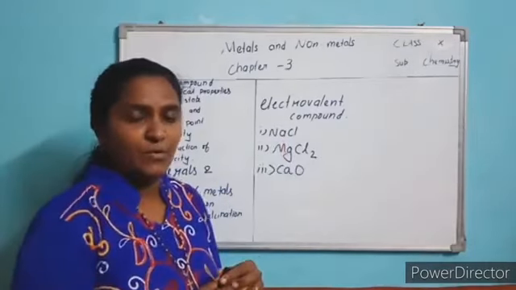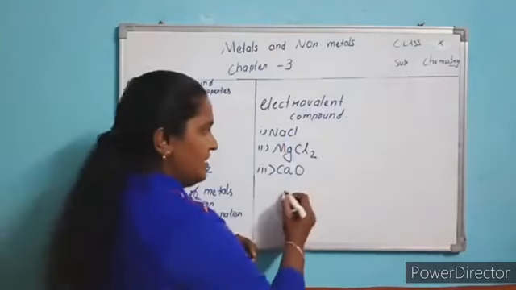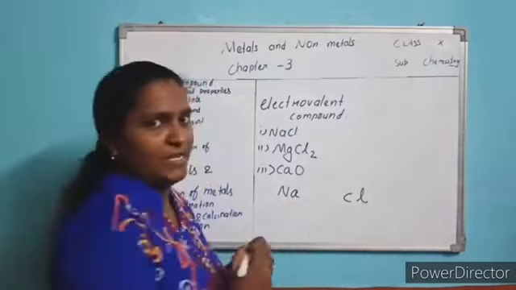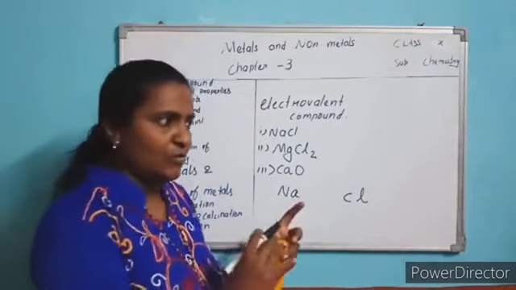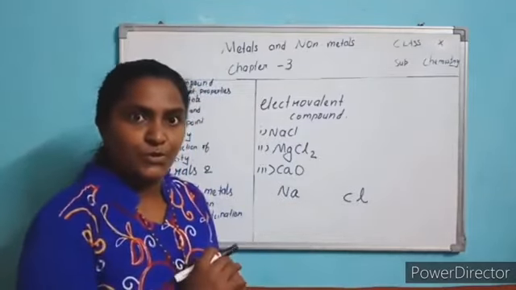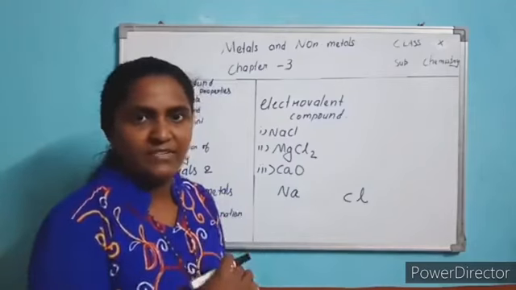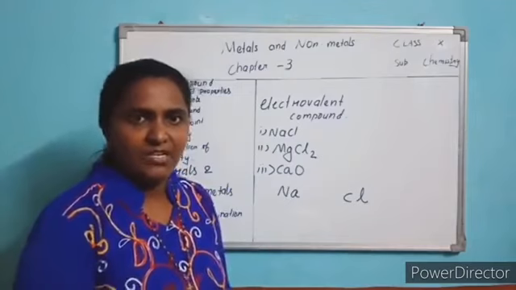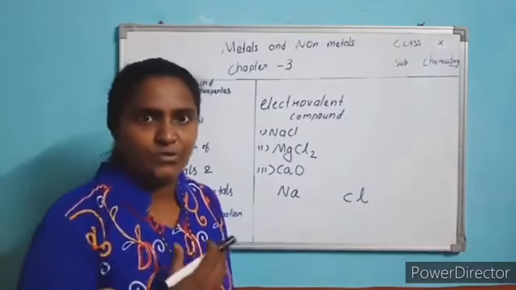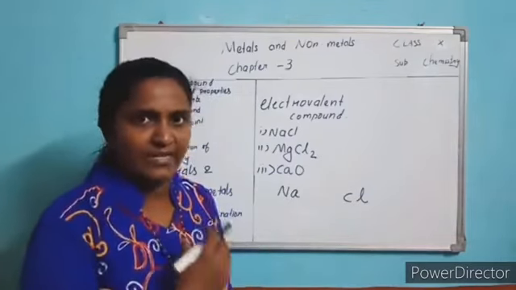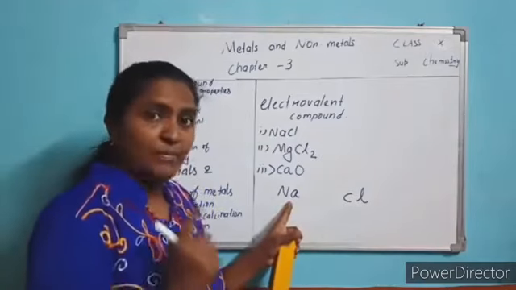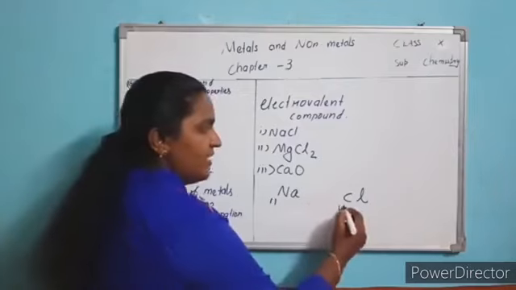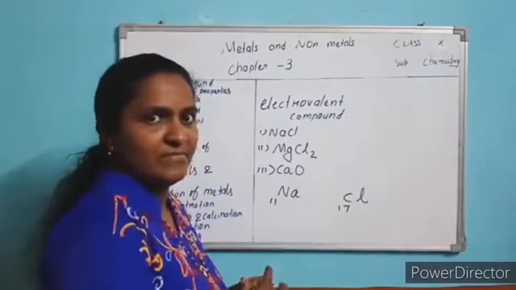First we study about NaCl. It is formed between sodium metal and chlorine non-metal. To know this, you should know some elements with their atomic number. You might have studied it, so just to recollect that: the atomic number of sodium is 11, chlorine is 17. This is fixed. We have to learn it.